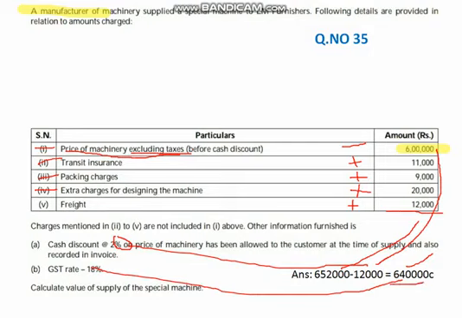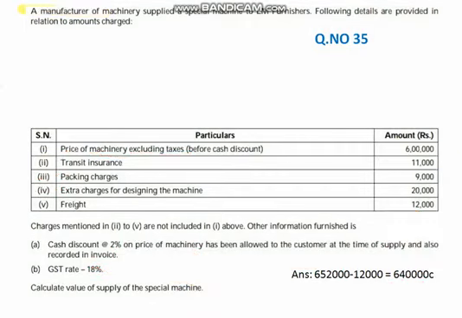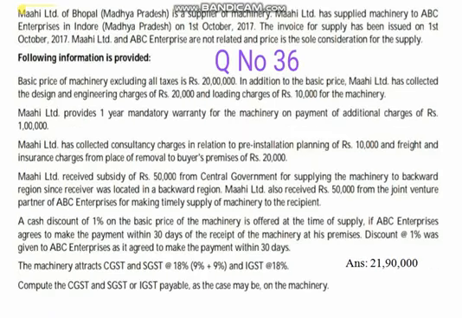This was the solution of question number 35. Clear? Now move to question number 36. It is a big question, so I will read it one by one, then it may be clear to you. Mahi Limited, Bhopal, Madhya Pradesh, has supplied machinery, that means goods, to ABC Limited. ABC Limited is the recipient, also in Madhya Pradesh.